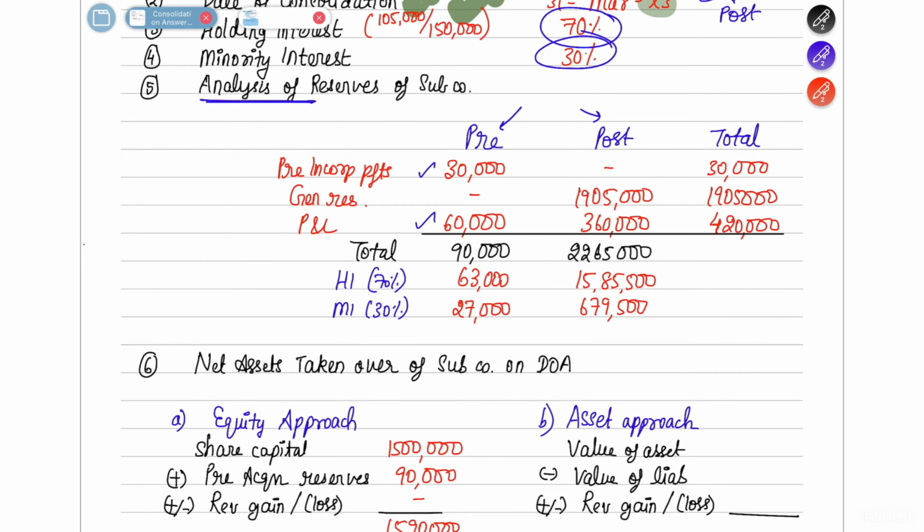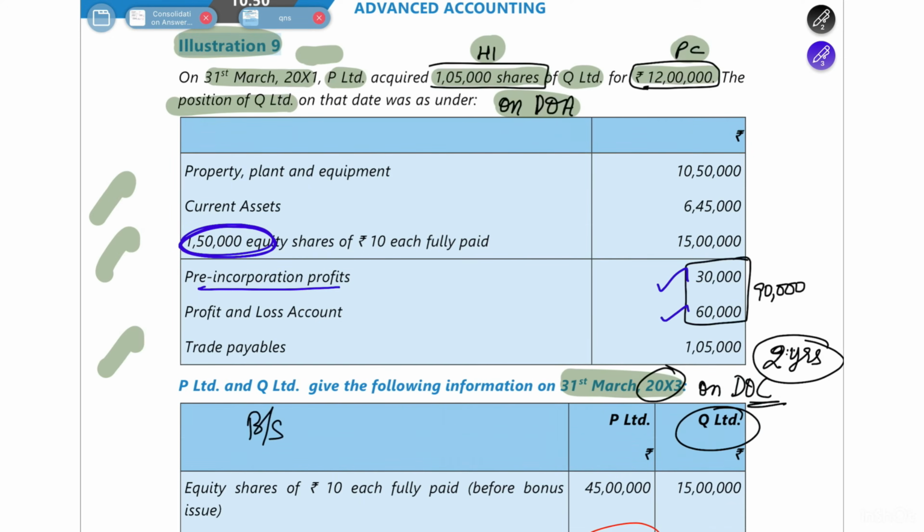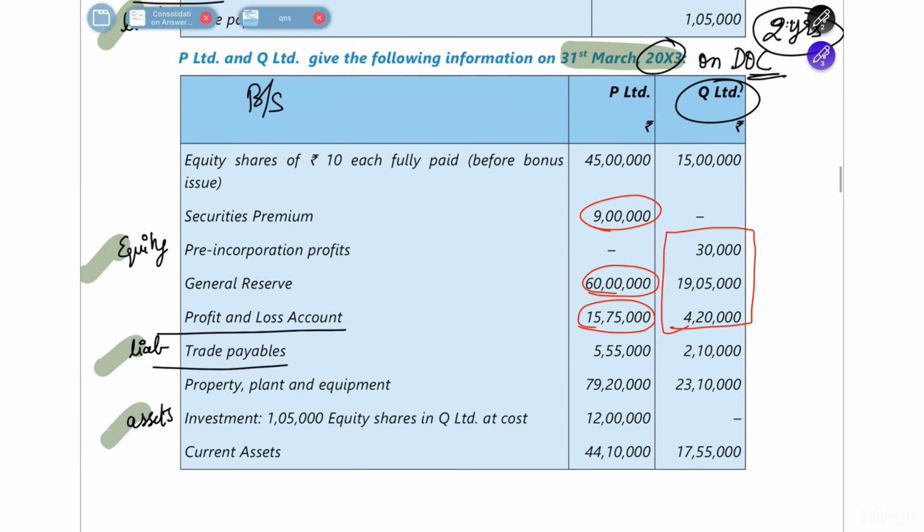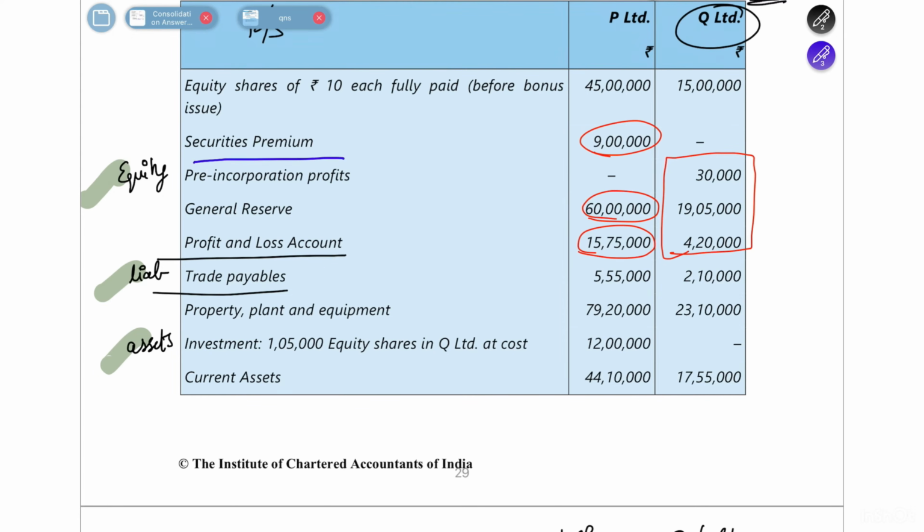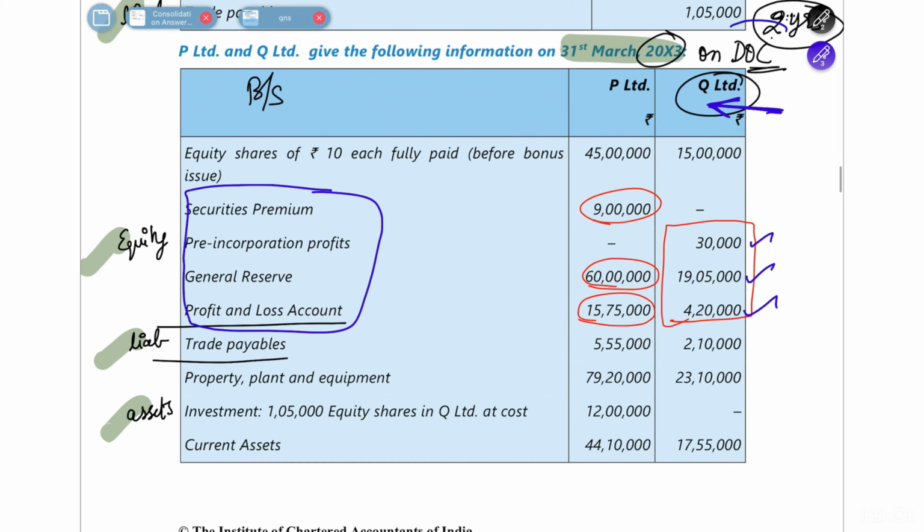Now in the post period, how much have they earned? We need to find that out, correct? If you go into the post column, there are again 3, totally 4. In that, you have to see how much is related to Q Limited, because we are doing the analysis of reserves of Q only. So Q has a pre-incorporation profit of 30,000, general reserve of 19,05,000 and P&L account balance of 4,50,000. This is all on the date of consolidation.